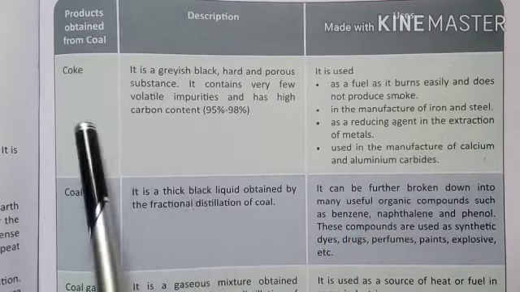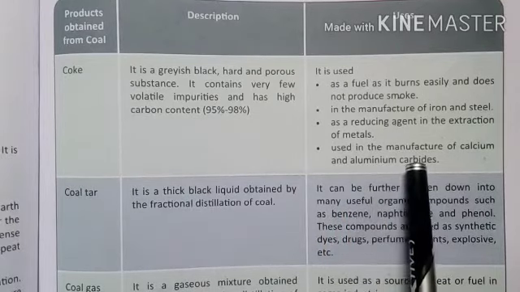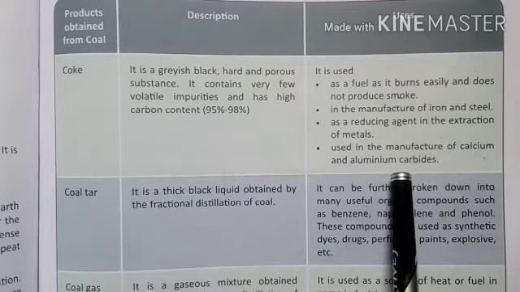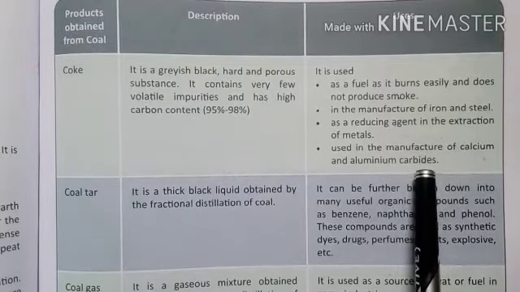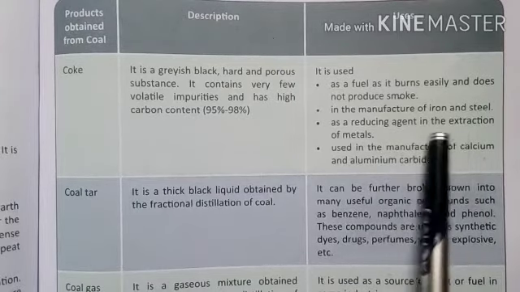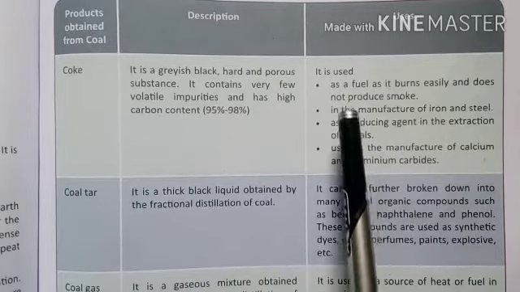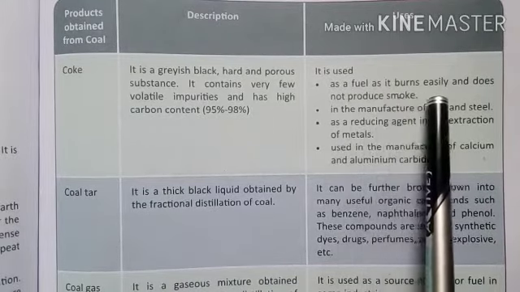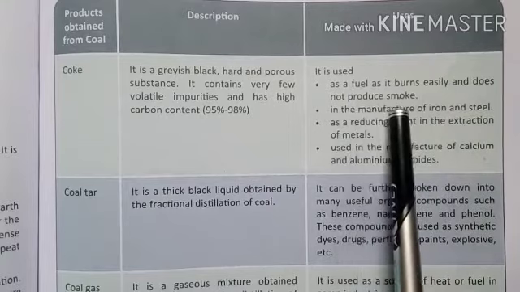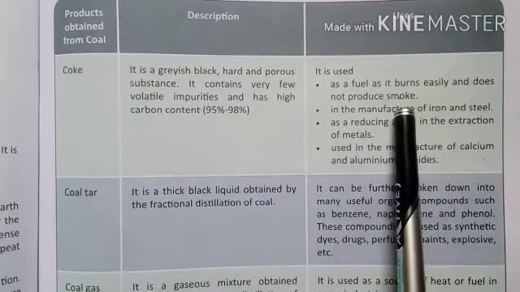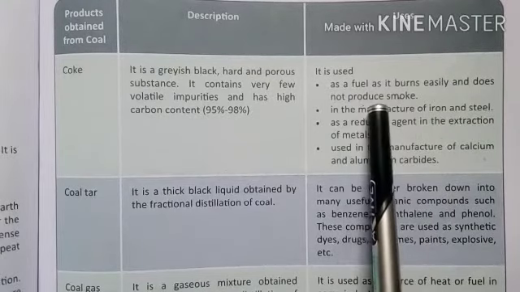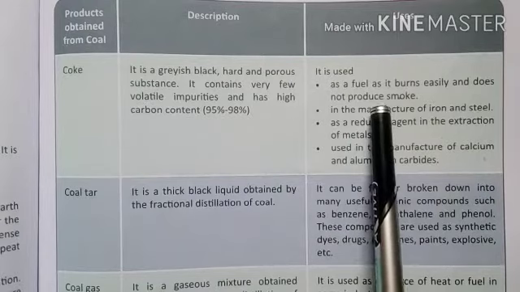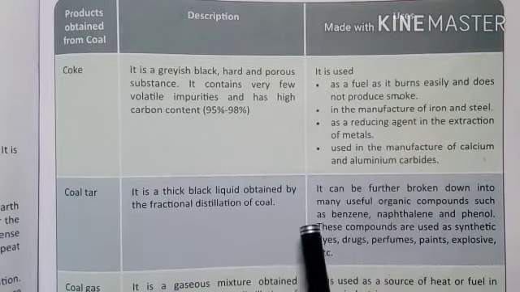Coke is mainly used in calcium and aluminum carbide manufacturing, as a reducing agent in the extraction of metals, and as a fuel that burns easily and does not produce smoke. That is one quality of coke, it does not produce smoke, so it is less harmful to the environment.